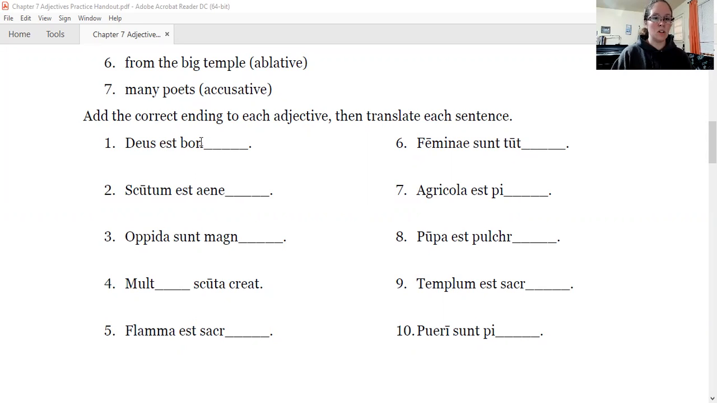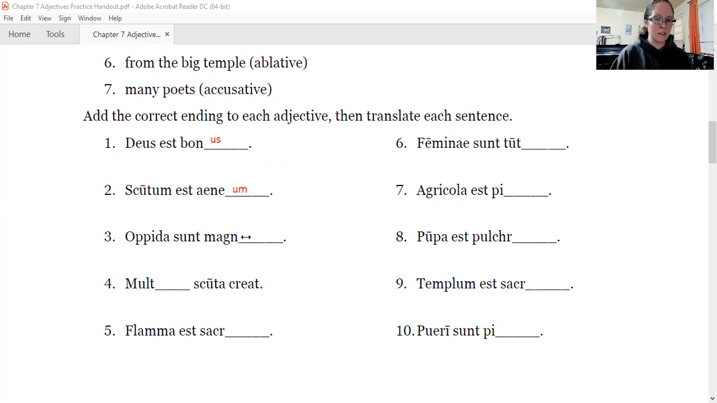So Deus est bon something. Well, bon is probably describing the only other noun in the sentence, which is Deus. Is Deus a pain noun or humusumi? Nope. So we can just match the ending and it becomes Deus est bonus. God is good. Scutum est aine. Is scutum a pain noun? Nope. It's not humusumi. So we just match the ending. Scutum est aineum. Scutum is shield. Aineum is bronze. The shield is bronze.